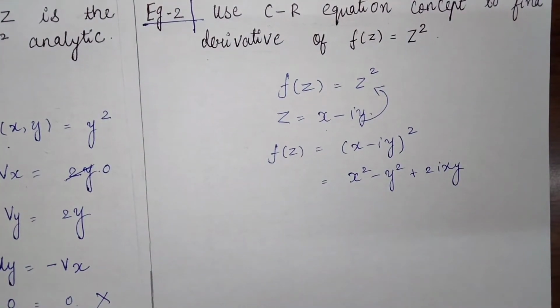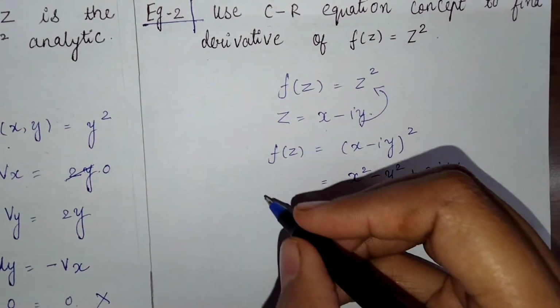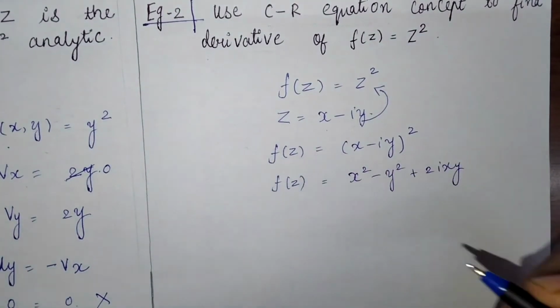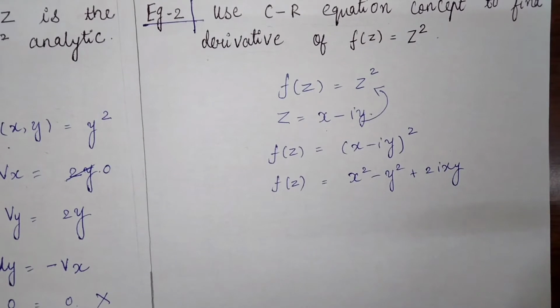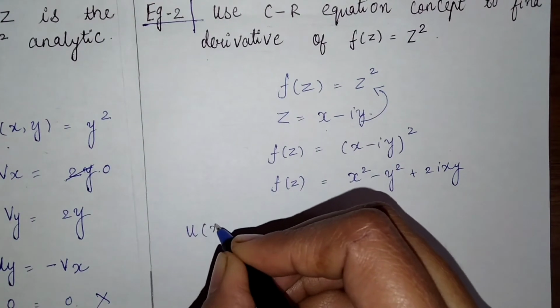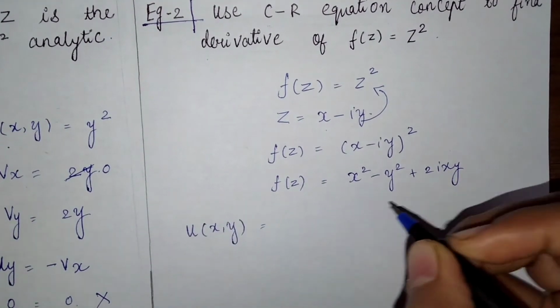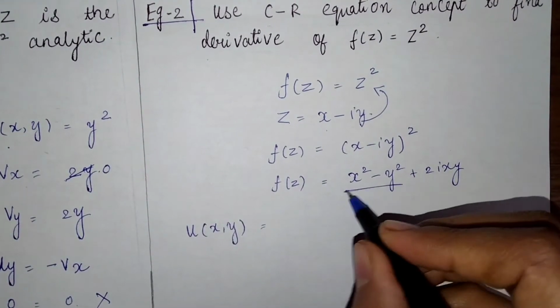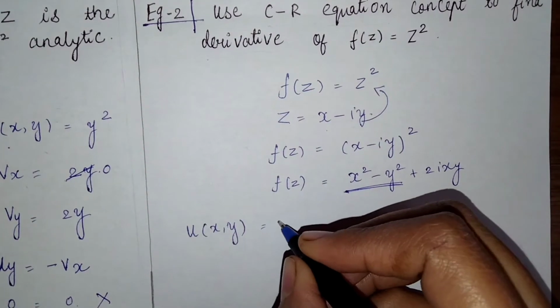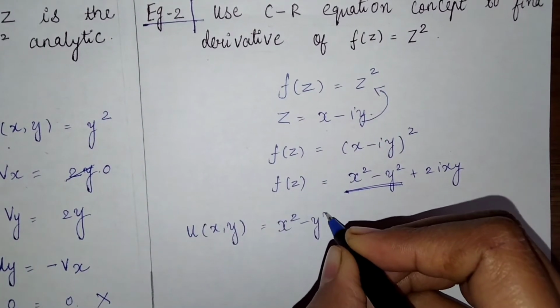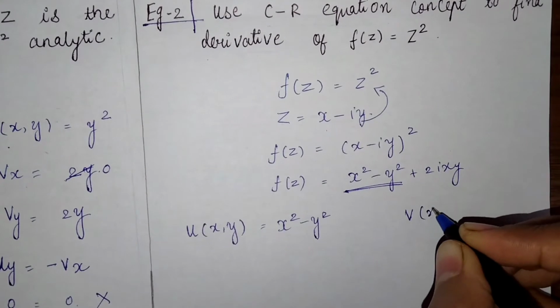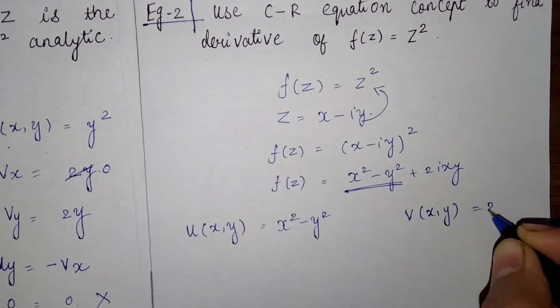Okay. Now again from this function we have to find u(x,y) and v(x,y) and then find the partial derivatives. Okay, so again we will find u(x,y). So what is our u(x,y)? That is the real part. So that is x square minus y square, and v(x,y) is equal to 2xy.